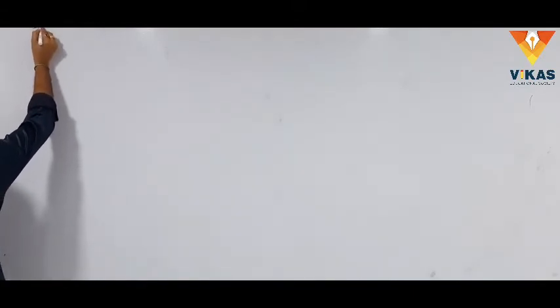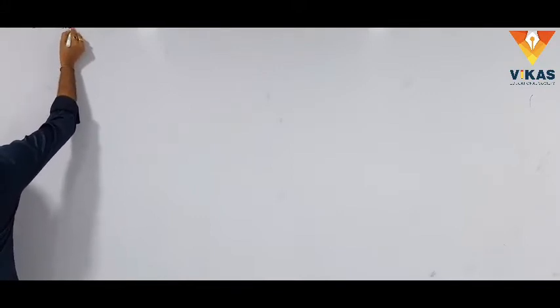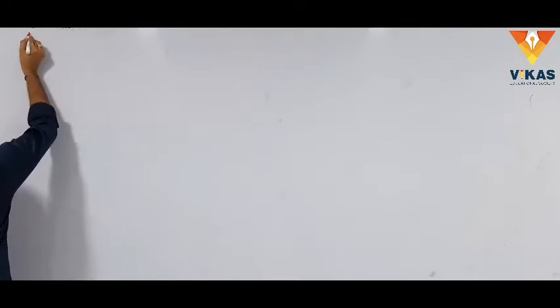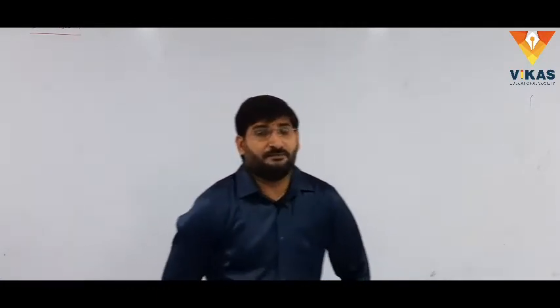What is meant by dimension? The appropriate power of the fundamental physical quantity is called dimension.